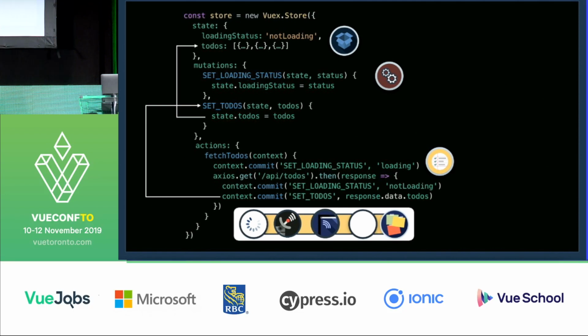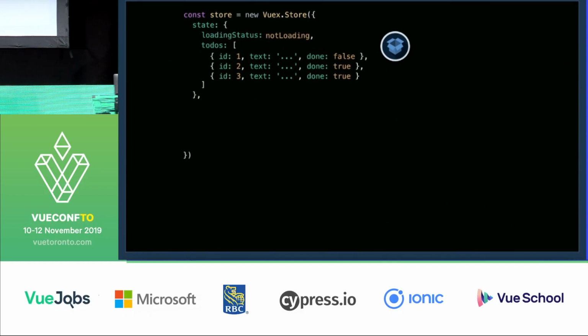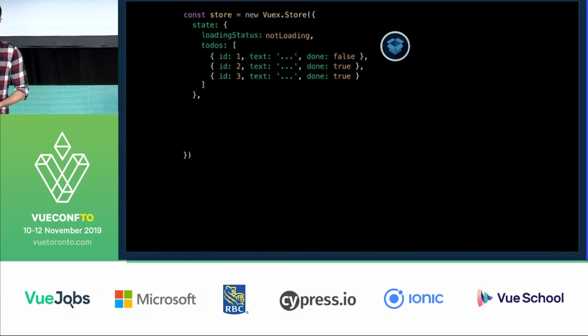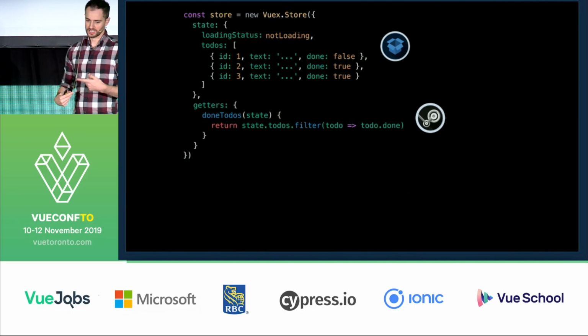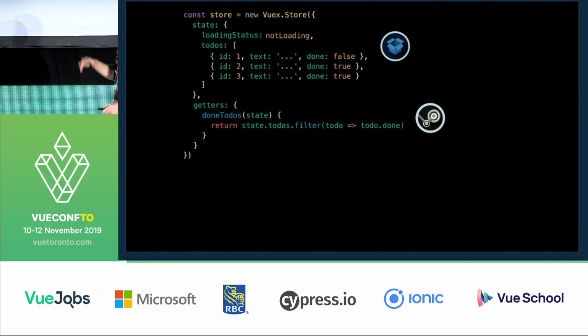And I mentioned getters earlier, so if we wanted to get this state now, we could write out a getter that looks a bit like this. We could call it done to-dos. It could take in the state and then return a filtered version of that state. Let's say we only wanted the ones that were labeled done. Yep, so grab just those two.